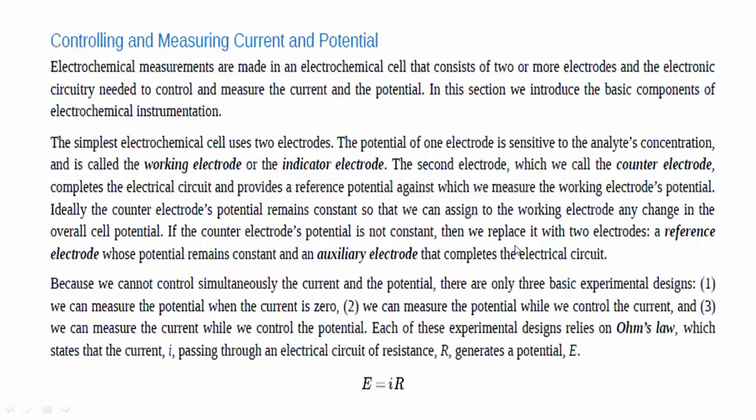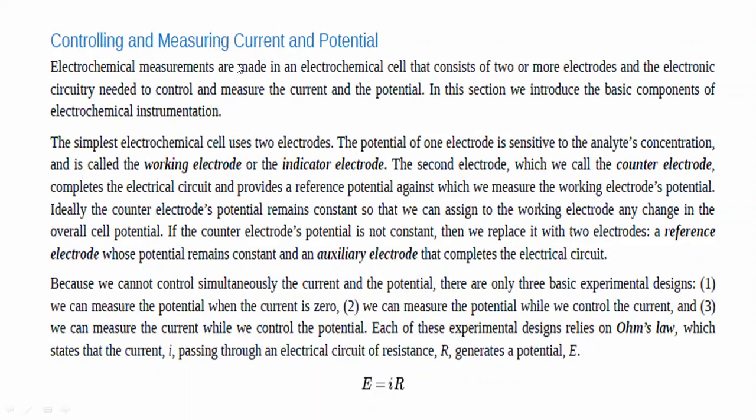Now, we have already discussed that a very important point of electrochemistry is that we cannot keep current and potential constant simultaneously. We can control only one of these parameters at a time. So how do we control and measure the current and the potential in the electrochemical cell?